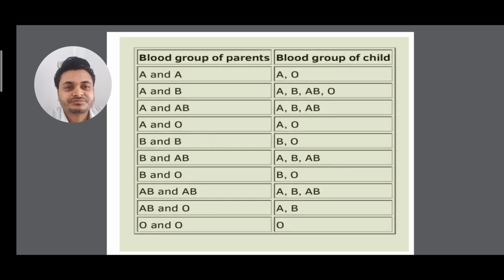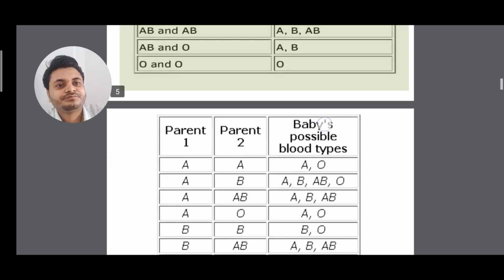If one parent has A and the other B, then the possibility for the offspring is that it can be A blood group, B blood group, AB blood group, or O blood group. So a nice chart has been given. If both parents have O, they will have O blood group offspring. If parents have A, B and O blood group, the offspring will be A and B. If one parent has AB and the other parent also has AB, then the possibility lies in A, B and AB. So you can see the chart.